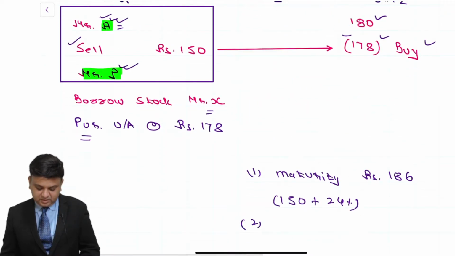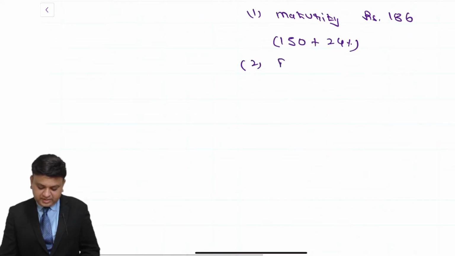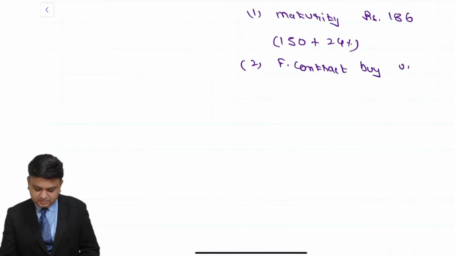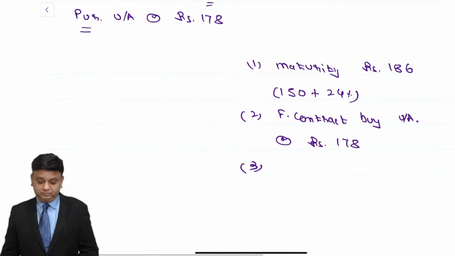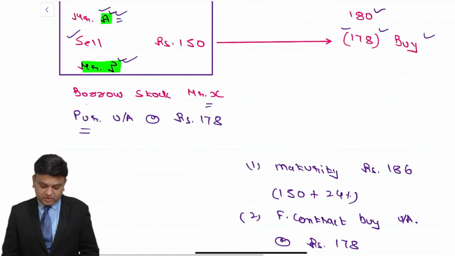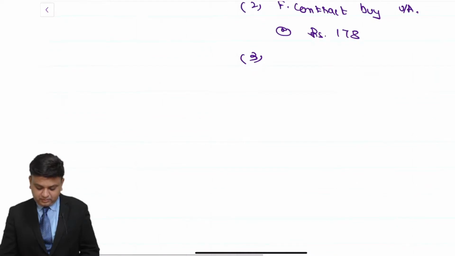Second, holding the F contract to buy the underlying asset at the rate of rupees 178. Third, since you had borrowed stock, you are having a liability to refund the stock.